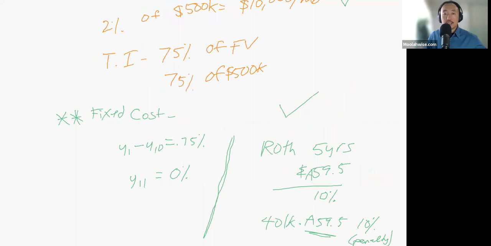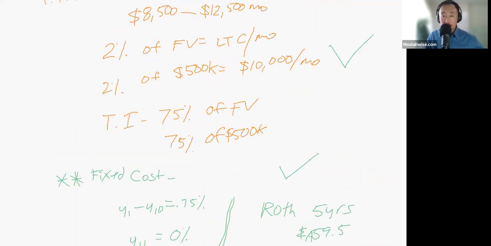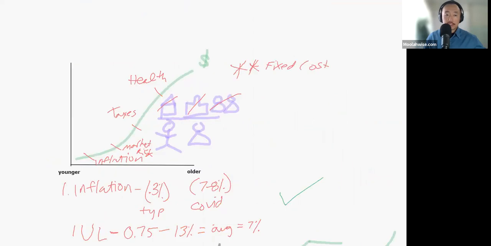I just want to reiterate what this one savings program can do. It could also neutralize your taxes. So to go back to this picture, the one program I showed you below could neutralize your inflation risk. It could neutralize your market risk. It can neutralize your taxes. It can also neutralize your health. And guess what? It also could neutralize your fixed costs, after you've already paid all that off.